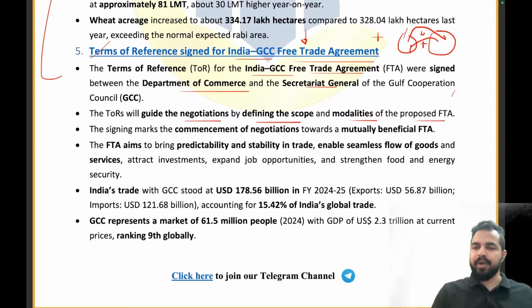That is, what are the different products that we will be sharing with each other? What exactly will be the duties? What market accessibility will we be providing to the other products? All these things will come under the terms of reference, the points on which we will be focusing during this FTA agreement. The signing marks the commencement of negotiations towards a mutually beneficial FTA. The FTA aims to bring predictability and stability in trade and enable seamless flow of goods and services, which I have already discussed with you.